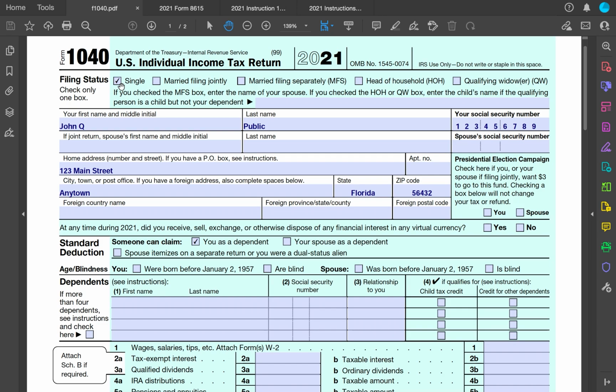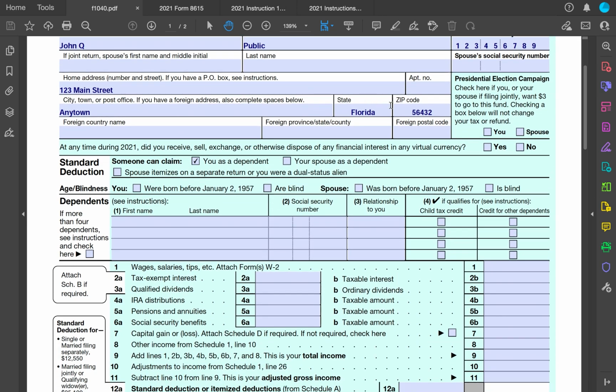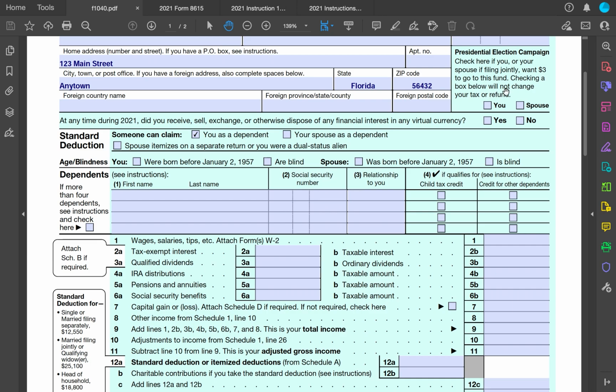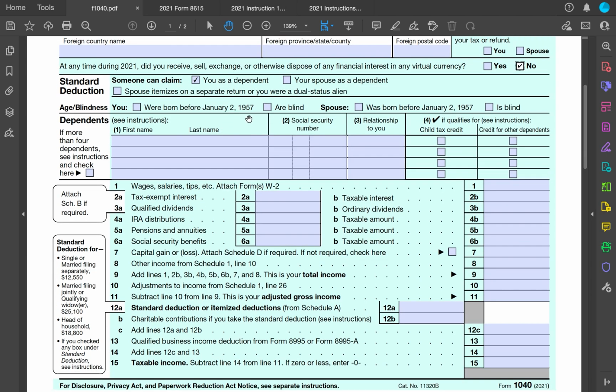So we see that his filing status is single. John Q. Public, Social Security number, his address. I always pick Florida because they don't have state income tax. I don't have to worry about that. He does not want to make a donation. Problem doesn't say anything about cryptocurrencies. Someone can claim him as a dependent. He was not born before 1957. He's not blind. Doesn't have a spouse. Doesn't have dependents. A lot of these boxes will be blank.